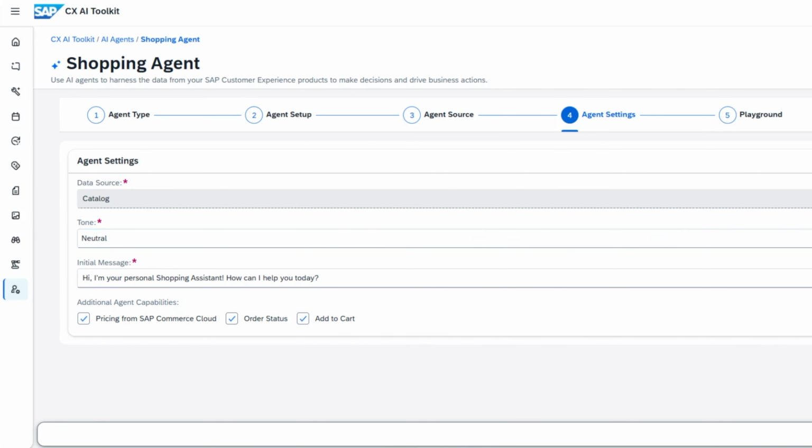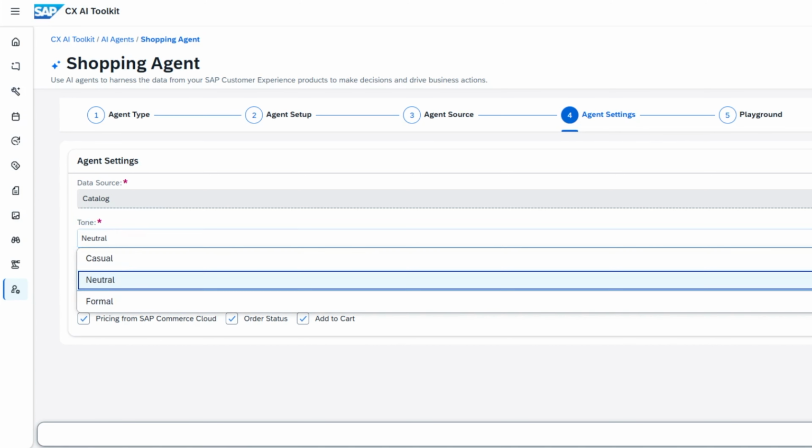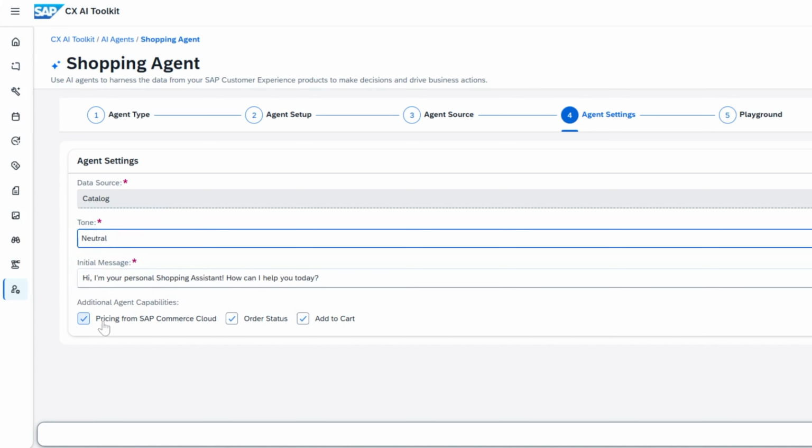So this is what I wanted to point out. Here, one of the enhancements is that you can set the tone of the agent from the various options: neutral, casual, formal. And then these are the additional agent capabilities. You can check the pricing from the SAP Commerce Cloud, so this would display the pricing information. Order status allows you to check the order status. Add to cart allows you to add to cart. So these are the backend settings that you have to enable on the shopping agent on the CX AI toolkit.